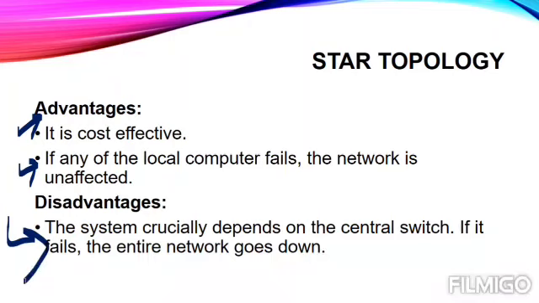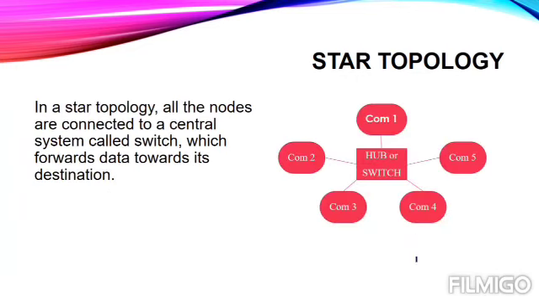It means in this topology everything depends on the central controlling device, and if that device fails, the entire network goes down. Now let's suppose that these 5 computers are using the network, and suddenly just because of some error this hub or switch stopped working. In that case the whole network will stop and every computer will suffer data loss, or they will not be able to take part in the networking, just because of this central device.